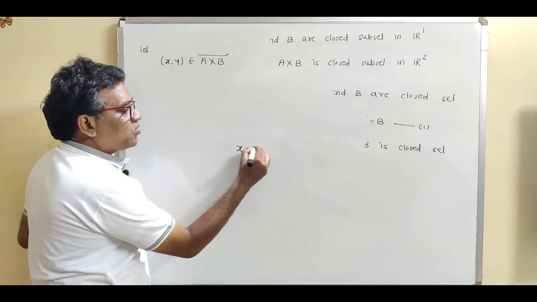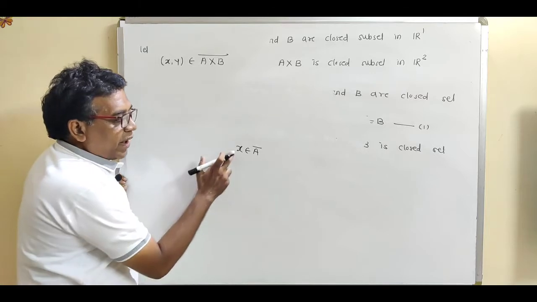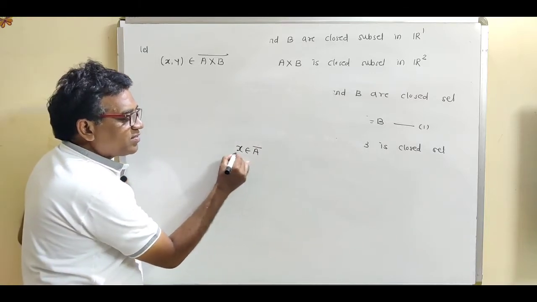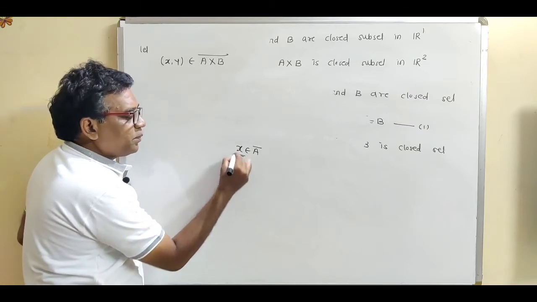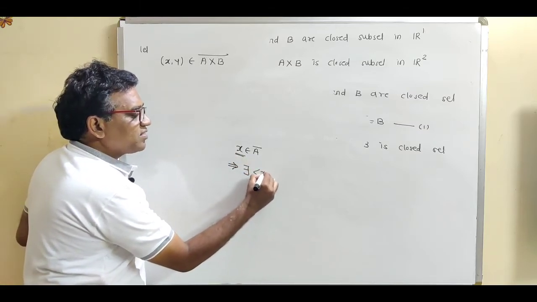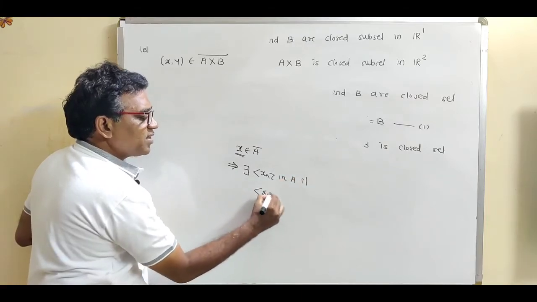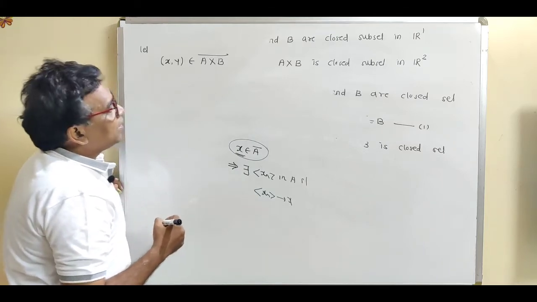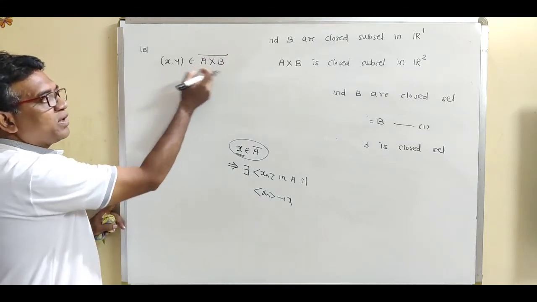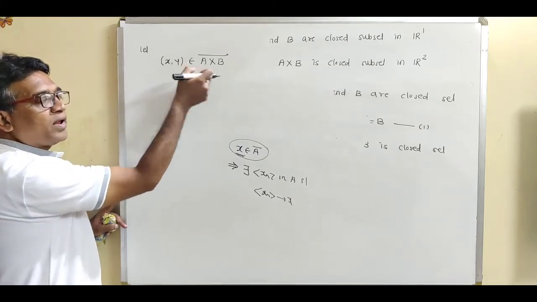If x belongs to A closure, see what is this notation for closure? x belongs to A closure means x is called the limit point. And what is the definition of limit point? There exists a sequence xn in A such that this sequence xn converges to x, then this x is called the limit point. Now we have taken this (x, y) belonging to closure of A cross B. So this (x, y) is called the limit point for A cross B.